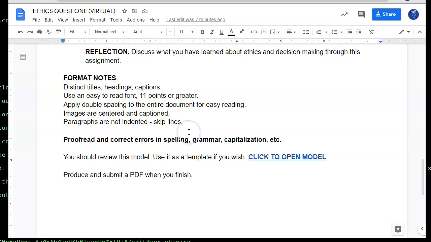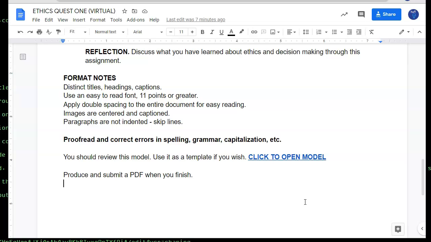If you find images, graphics, diagrams, things that can help build your arguments, then include pictures, but any pictures that you have need to be centered and they need to have a caption underneath them describing what I'm looking at. And then as far as paragraphs, I don't want them indented. Between paragraphs, skip lines.